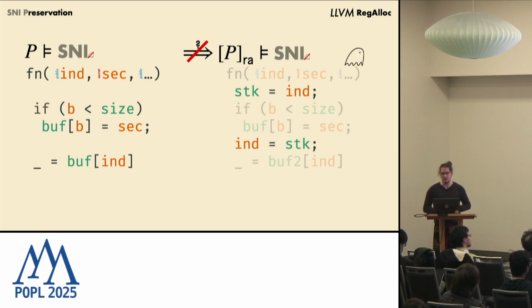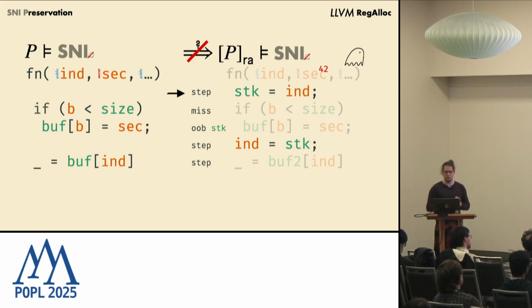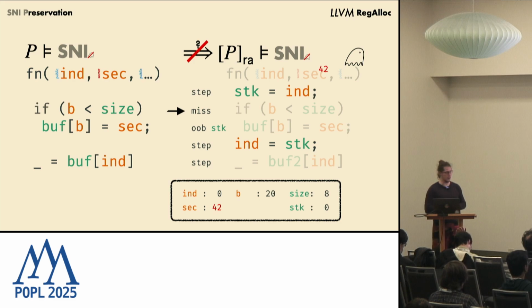There's a Spectre attack in there, and it follows from the following sequence of directives. So let's go through it with a state. We have our secret here as 42, and the first instruction will just put int on our stack, which will become 0. The second instruction is a misprediction, and since 20 is greater than 8, we will execute this instruction speculatively, and there we store our secret to wherever our attacker likes, basically.